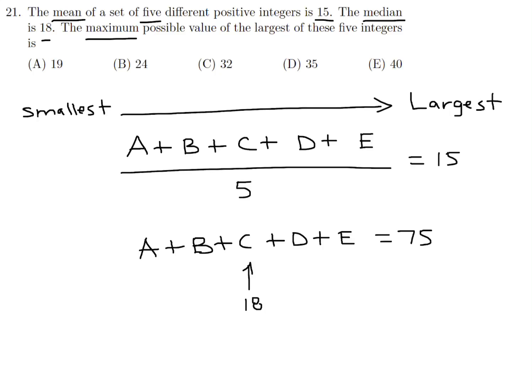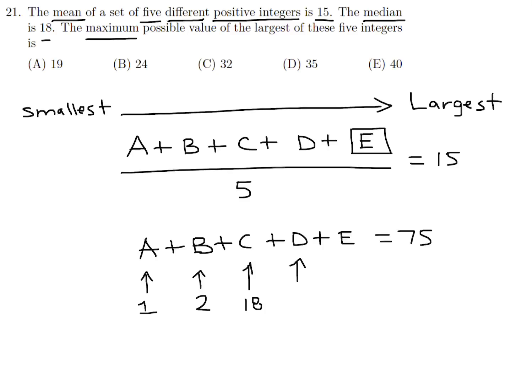Now let's say that the largest is E, which would make perfect sense because we've arranged this from smallest to largest. If we want E to be the largest, we have to get the other numbers to be the smallest. So what is the smallest I can make A? Remember, they're positive integers. So the smallest positive integer is 1. How about B? Well, they are all different, so I can't make B 1, but I can make it 2.